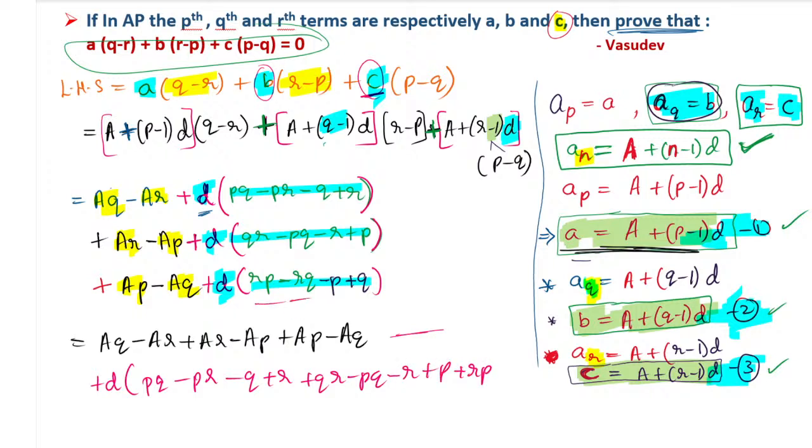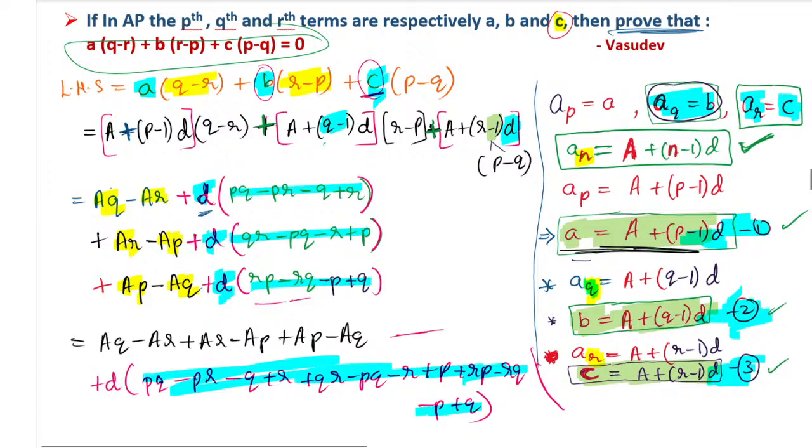Then we have minus RQ, and since I don't have space, I am writing minus P and plus Q. This whole thing I have written inside the bracket because I have taken D common from these three terms, 1, 2 and 3.